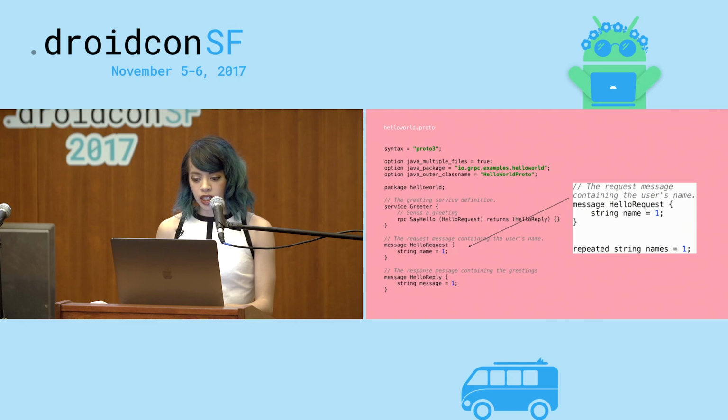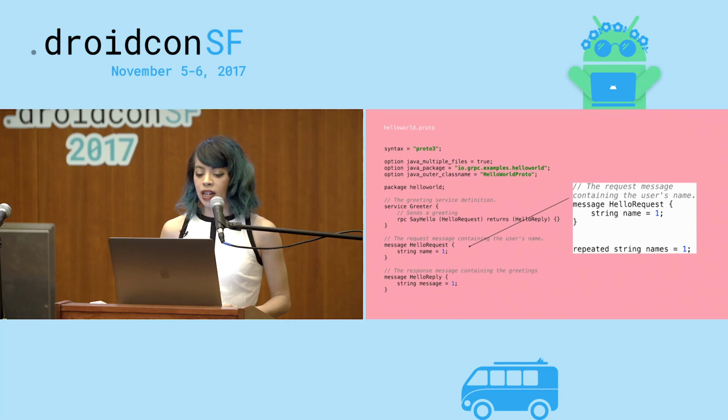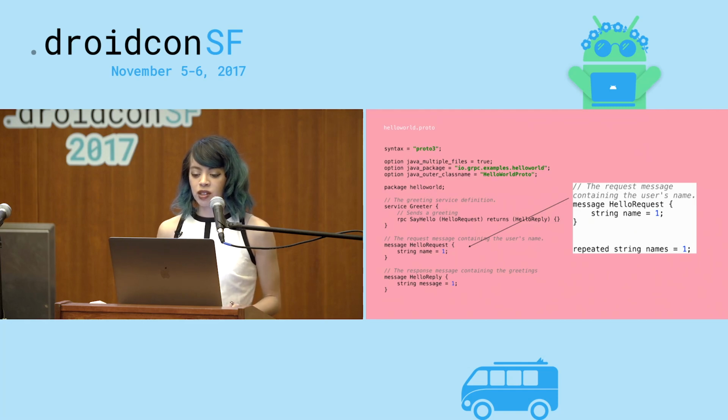So let's also take a look at, if we add the repeated keyword, the code that will be generated will be an array, or, depending on what language you're using, whatever is the equivalent of an array. So in this case, we've added the repeated keyword, and now we've named it names instead, and this will let us attach an array to our protobuf.